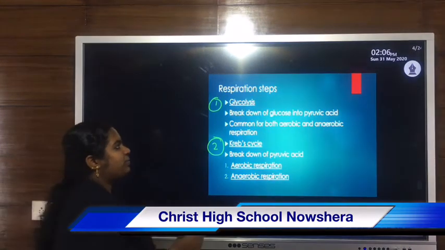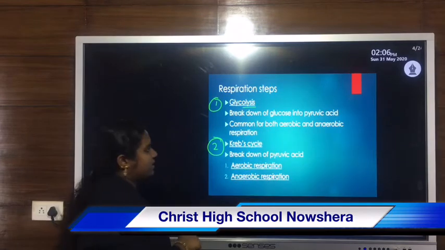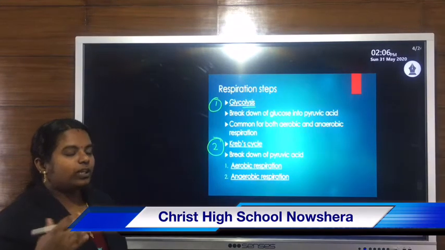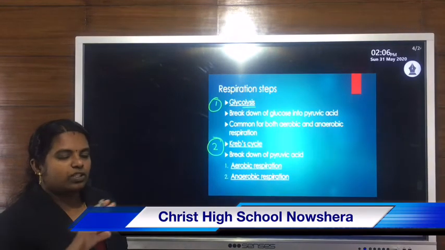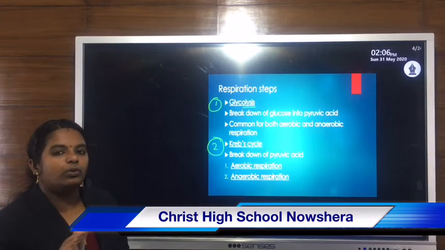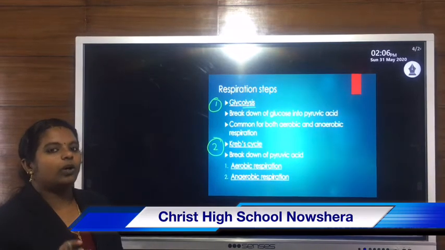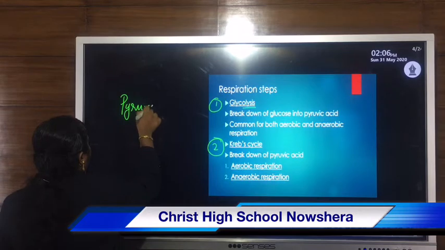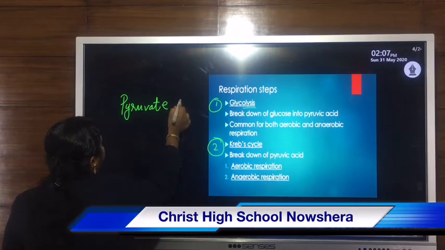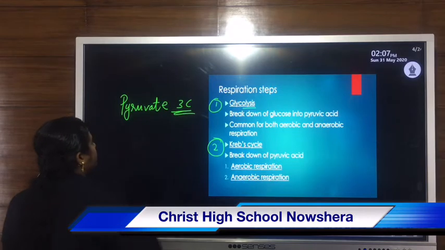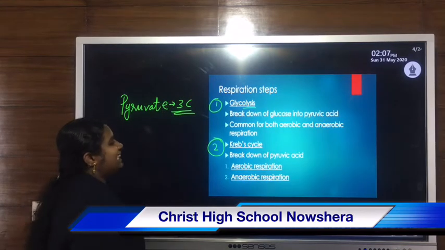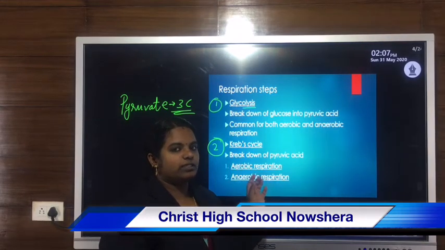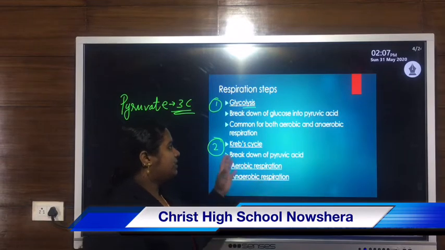Lysis means splitting, and glyco means related to glucose. So glycolysis is the splitting of glucose, or breakdown of glucose into pyruvic acid or pyruvate. Pyruvate or pyruvic acid is a 3-carbon compound. So the breakdown of glucose into the 3-carbon compound known as pyruvic acid or pyruvate, that is the first step.